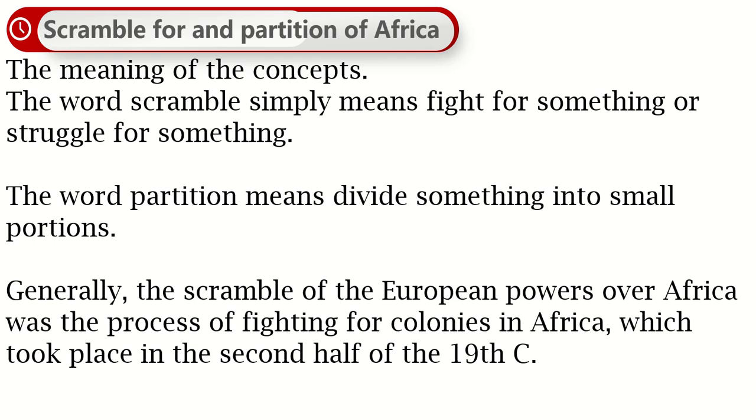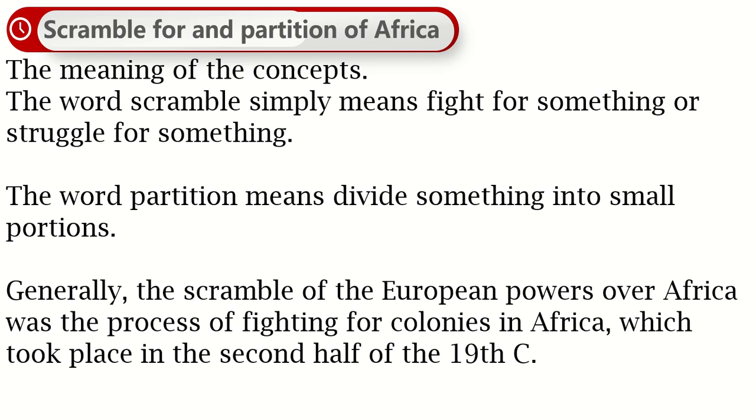So at school, we can say you are scrambling for food, or for water, or for sports accessories. That is scramble. But how is it connected to Africa? In Africa it was the same. There were so many hands wanting Africa, and those hands were the European nations. They came after good news sent by the agents of colonialism.